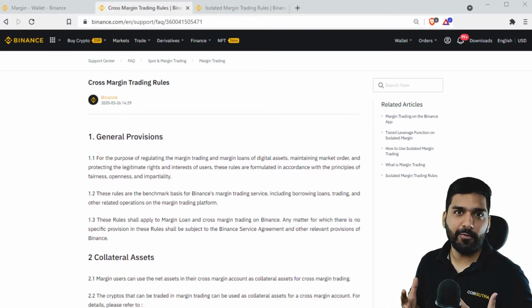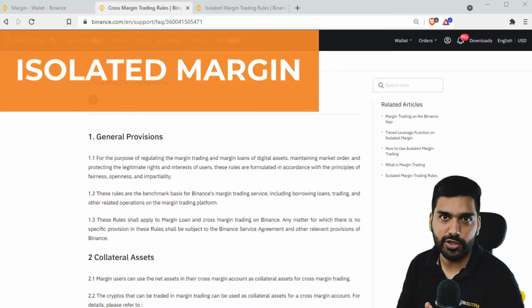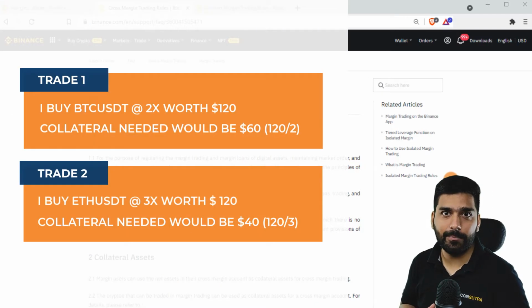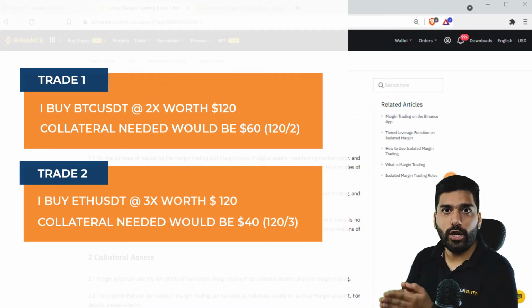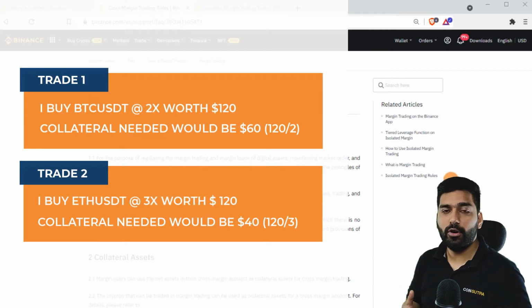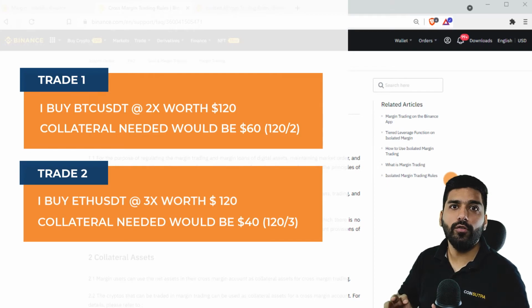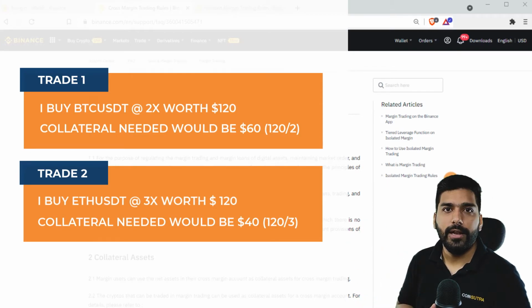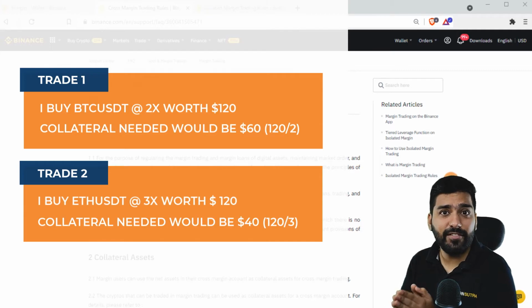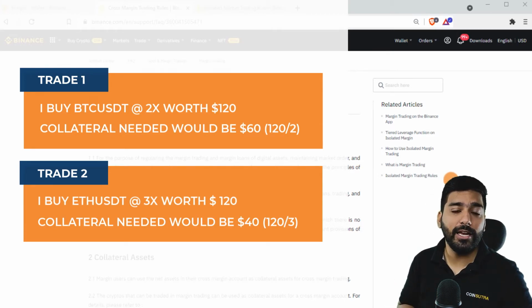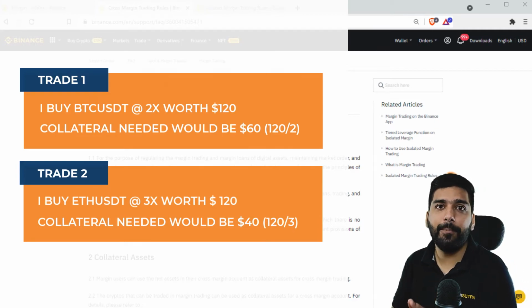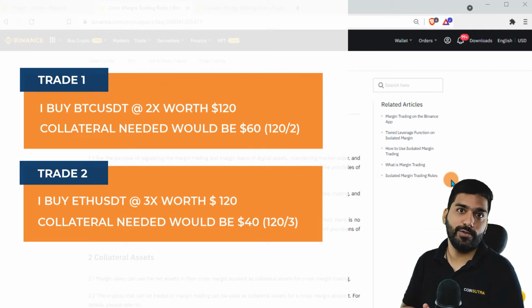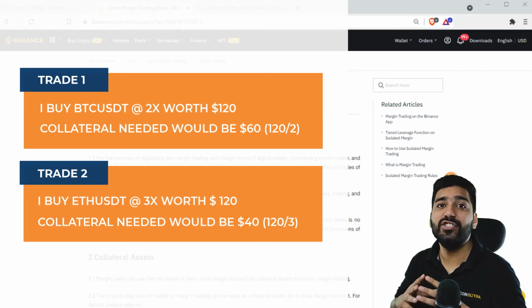Now, the next type of margin, that is isolated margin. If we consider our Bitcoin Ethereum example, for Bitcoin, collateral was $60 and for Ethereum, collateral was $40. Now, these collaterals will be deposited along with each trade separately. In case trade 1 starts having losses, then margin call will be triggered only for trade 1 and liquidation can happen only up to $60 because the position is isolated.